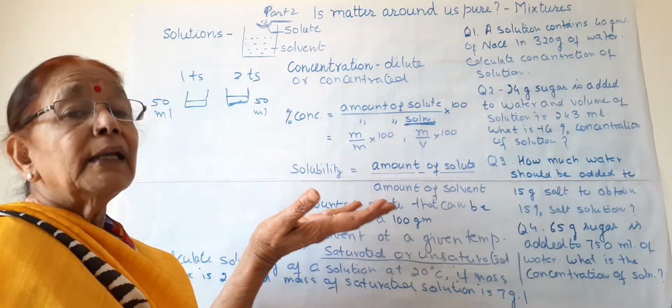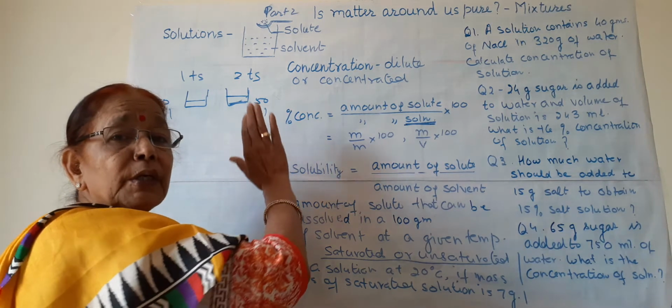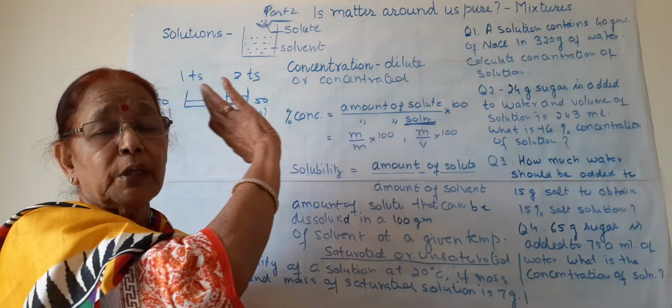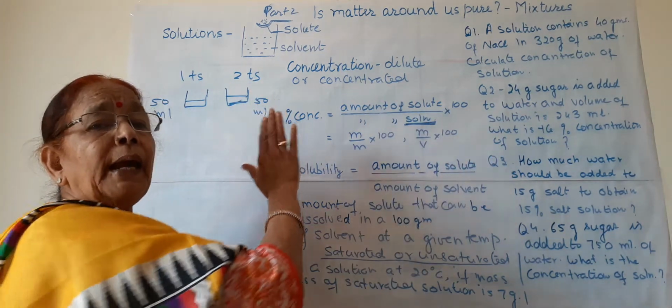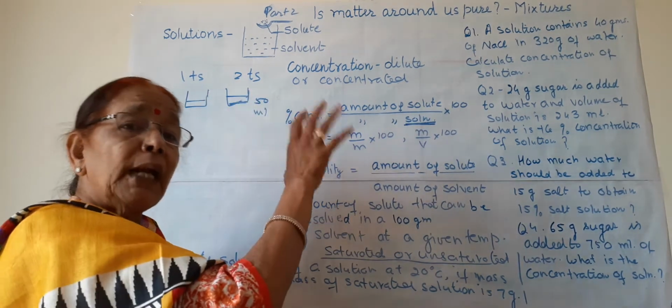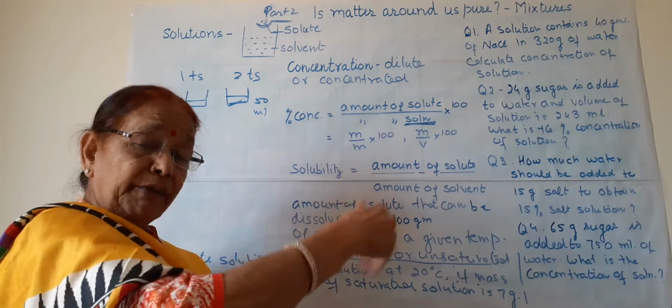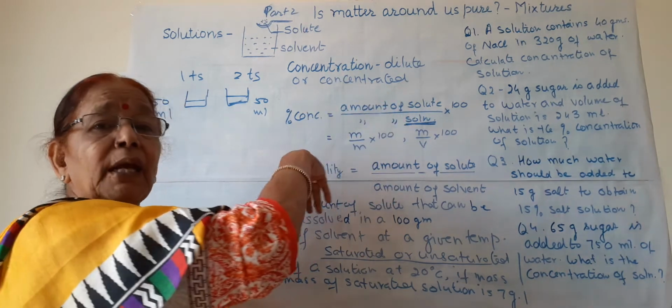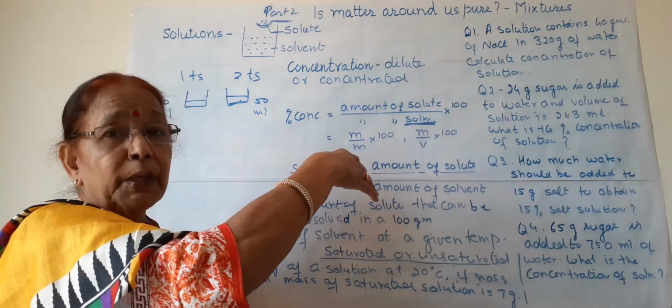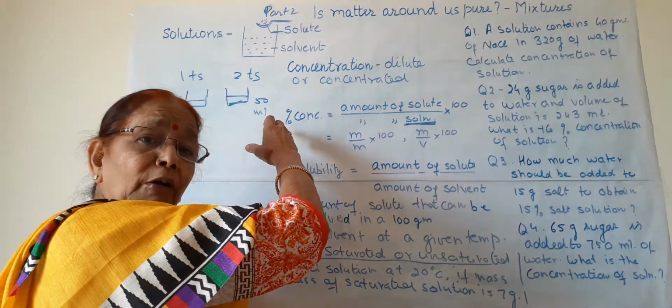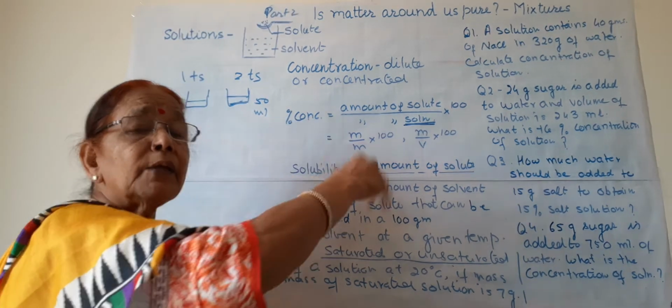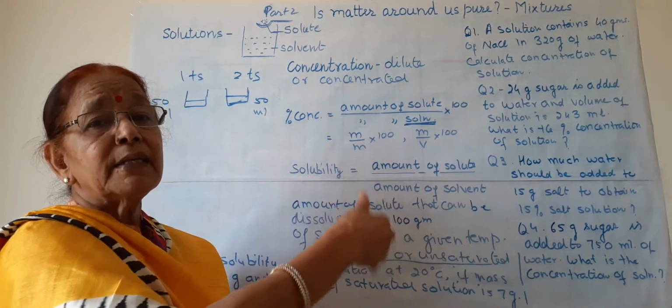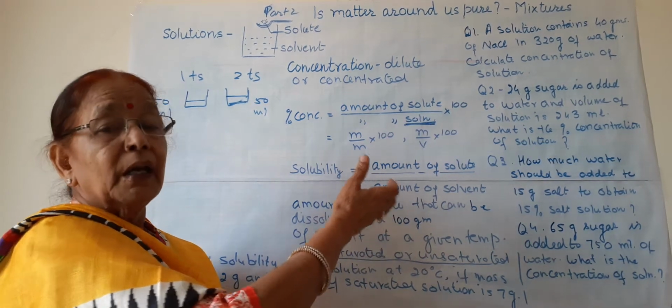Then we say that this sugar solution is a saturated solution. No more sugar can be added to this solution at a particular temperature. If the temperature is increased, we can dissolve more, because of the solubility, and the solubility increases with increase in temperature.